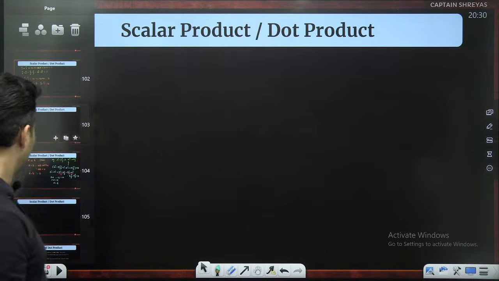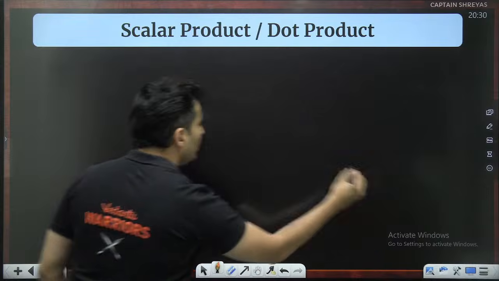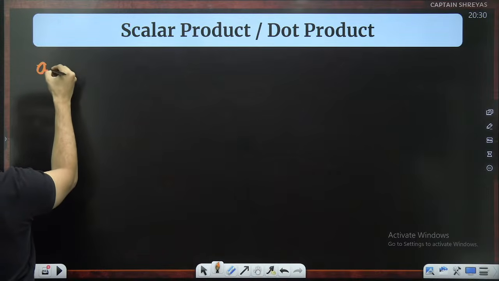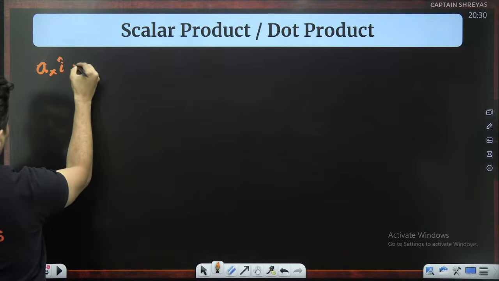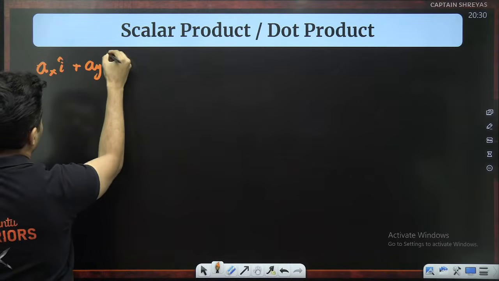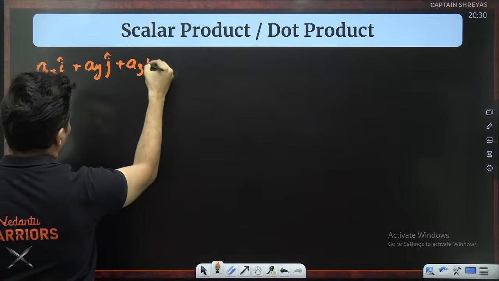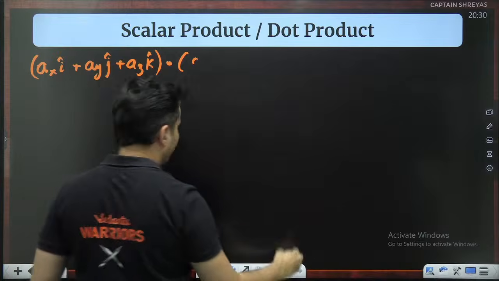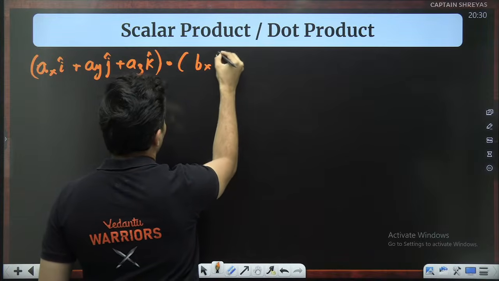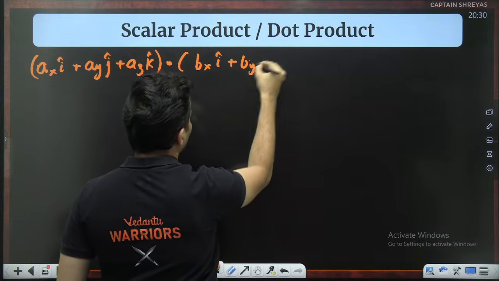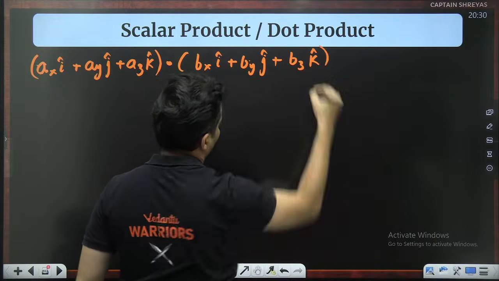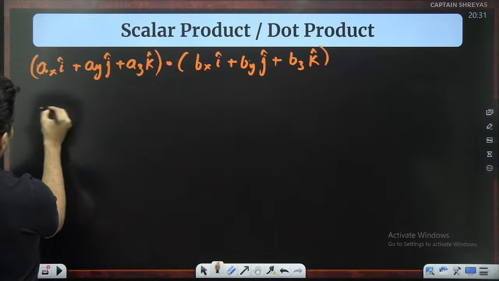Whenever you try to multiply a vector like this, dot product with another vector, let's say bx i cap plus by j cap plus bz k cap, you are taking the dot product.